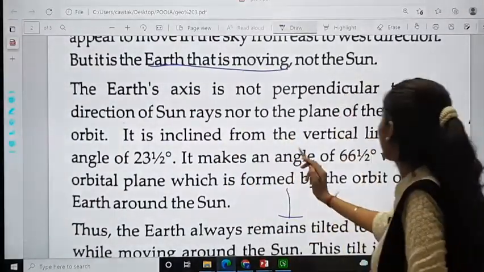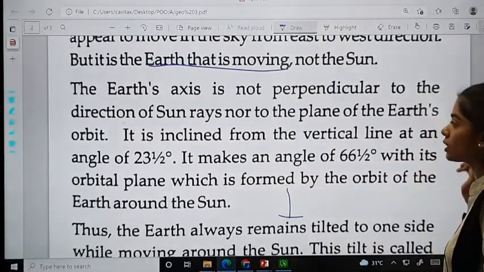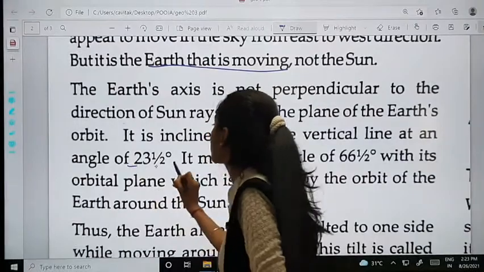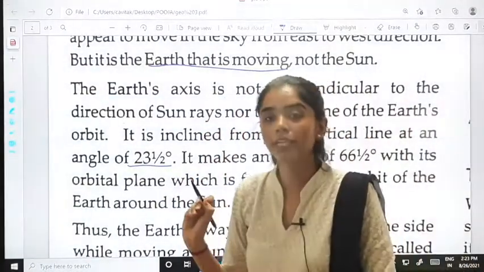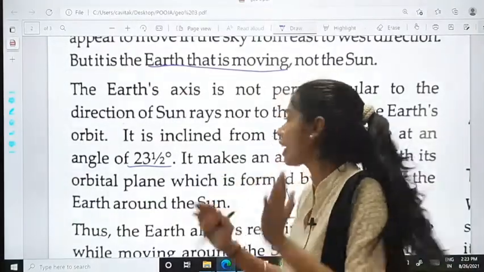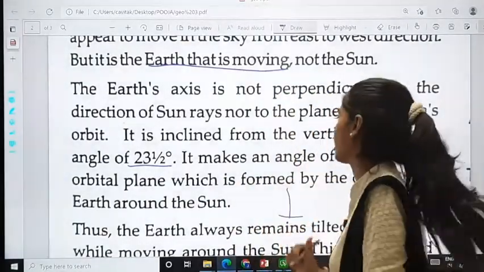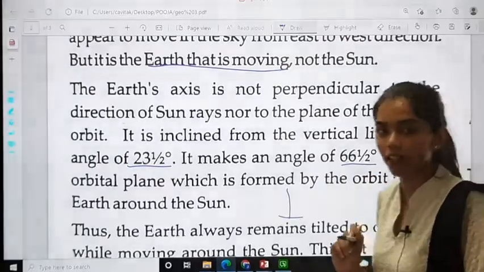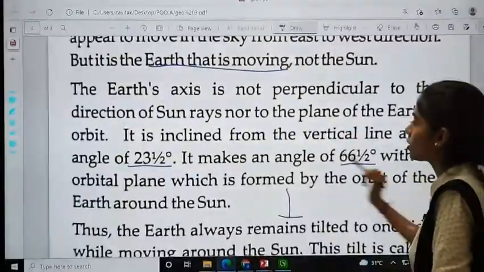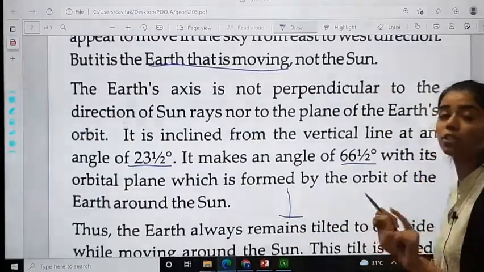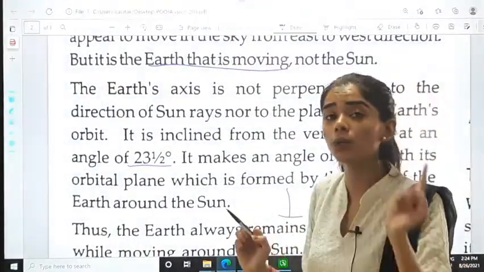It is inclined from the vertical lines at an angle of 23.5 degrees. That means it is not perpendicular, it is a little bent. Inclined means a little bent. It makes an angle of 66.5 degrees with its orbital plane, which is formed by the orbit of the earth around the sun.